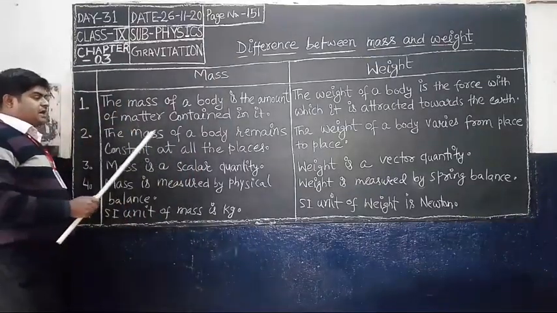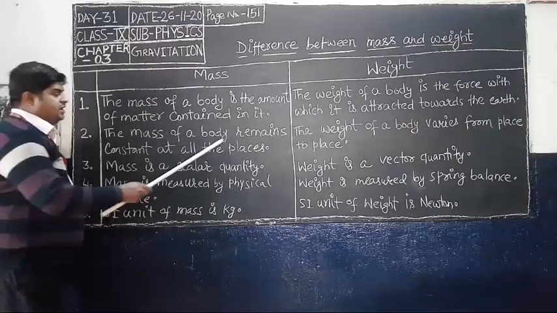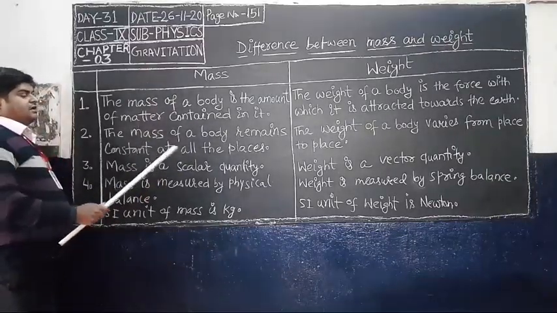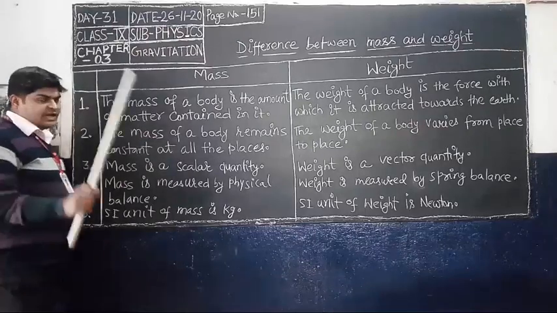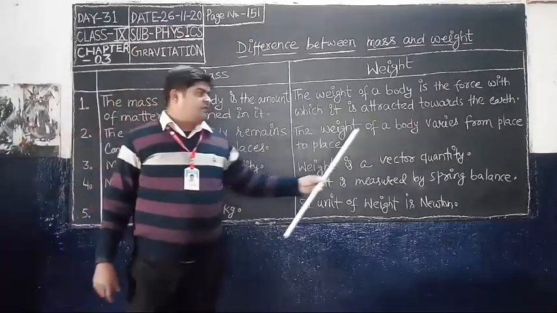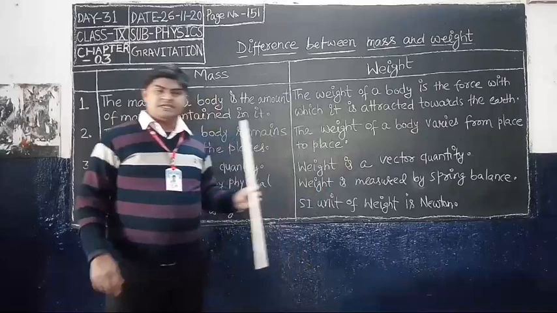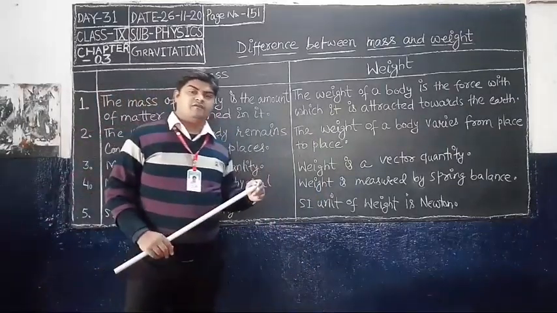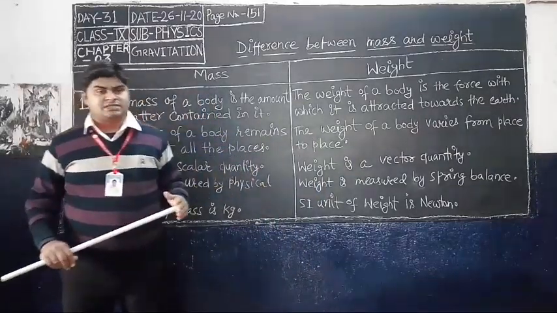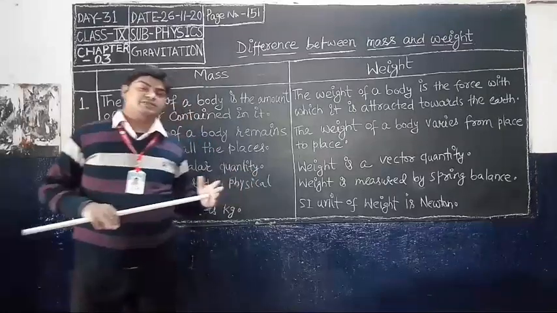So the value of mass of a body remains constant at all the places. Whereas the weight of a body varies from place to place. That means the value of weight is not constant, it varies from place to place.